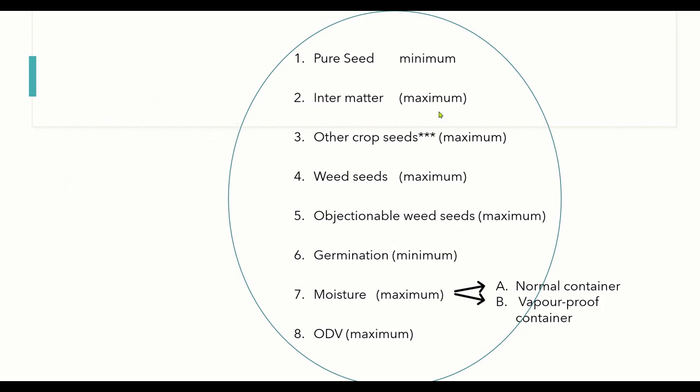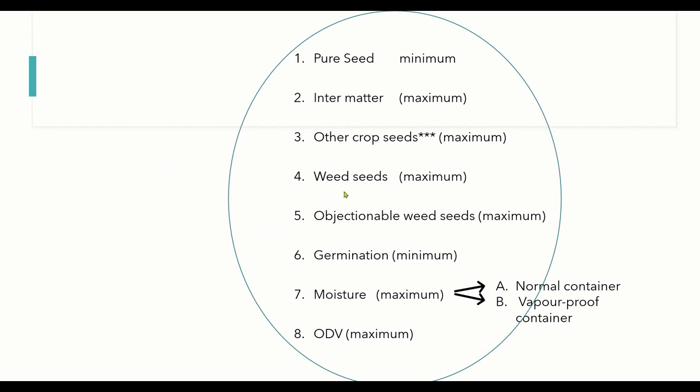In this case we have to limit the amount of inert matter to the maximum allowable level. Likewise we have the maximum other crop seeds level which is allowable in the seed lot.